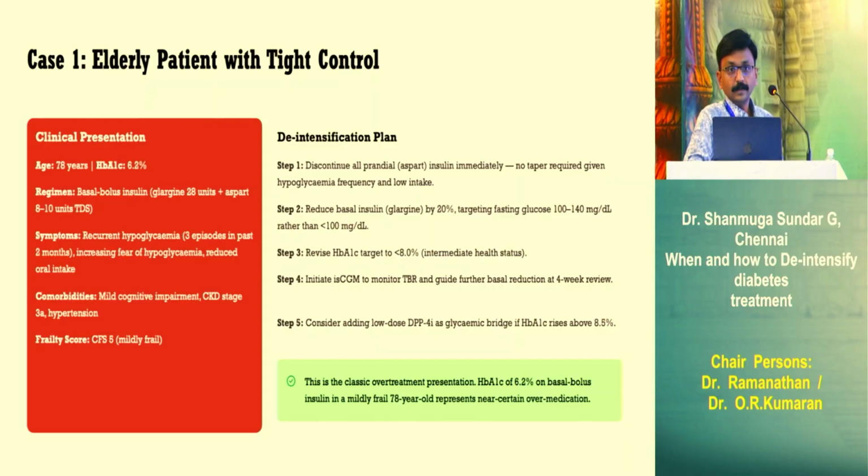The first thing, elderly patient, HbA1c of 6.2, basal bolus, and recurrent hypoglycemia. Stop the prandial insulin, because it is very well under control. In this patient, the HbA1c target of 8% is very well enough. So discontinue the prandial insulin, reduce the basal insulin by 20%, and revise the HbA1c target to 8%. Probably we can put the patient on CGM and monitor this one. And as a bridge therapy, we can add a DPP4 inhibitor if the patient is having hyperglycemia and the HbA1c goes more than 8%. So this is a classical overtreatment in the elderly population, so we should change the treatment.